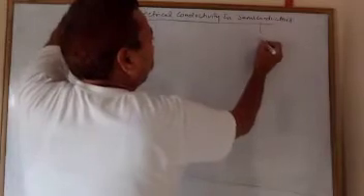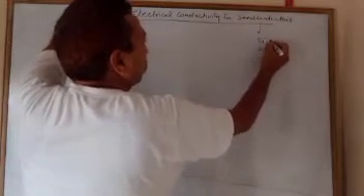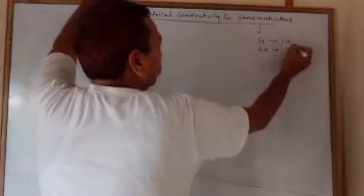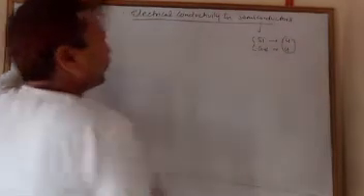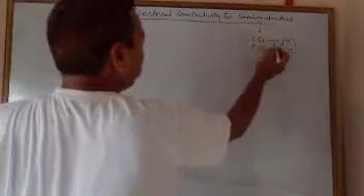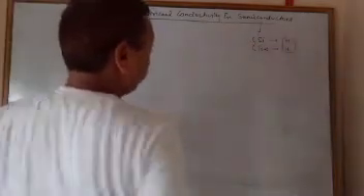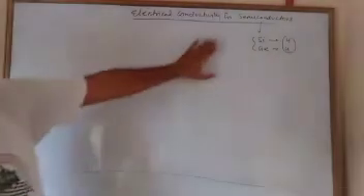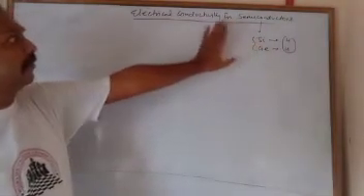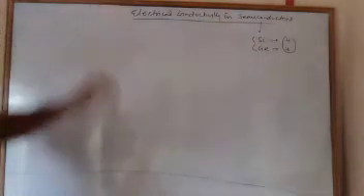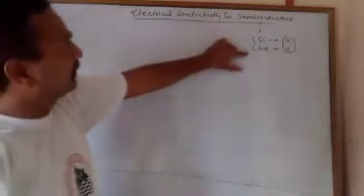Now, semiconductors, as we see, silicon and germanium. The outer valence electron count is 4. So the first point is clear: silicon and germanium are the important semiconductors.